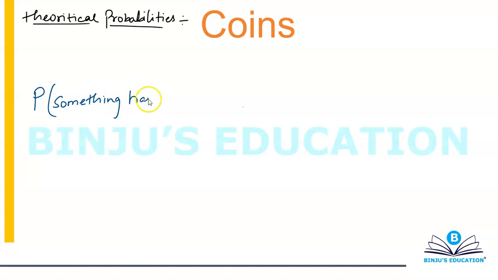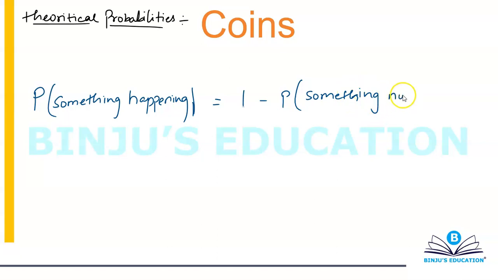Probability of something happening is basically equal to 1 minus probability of something not happening.